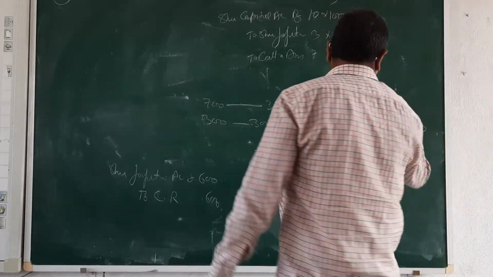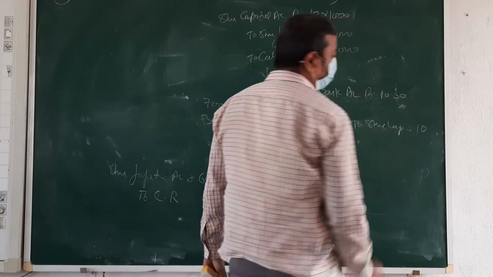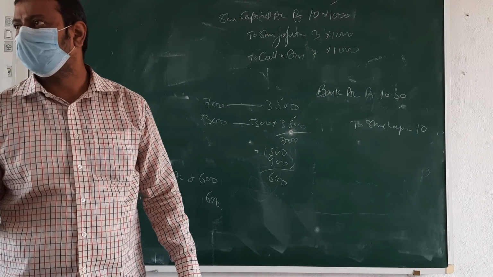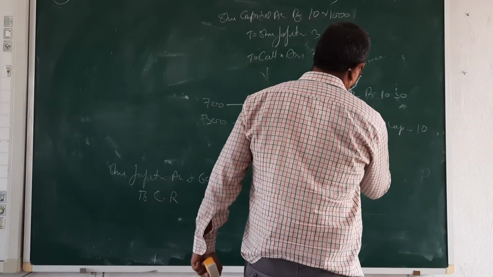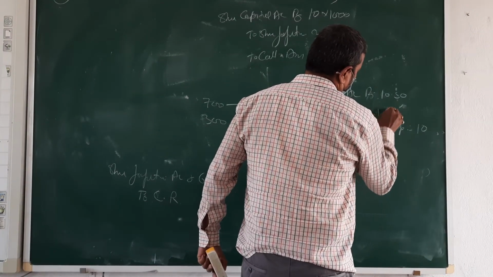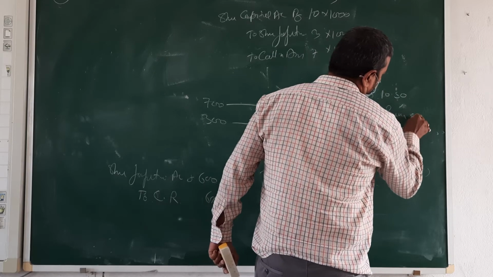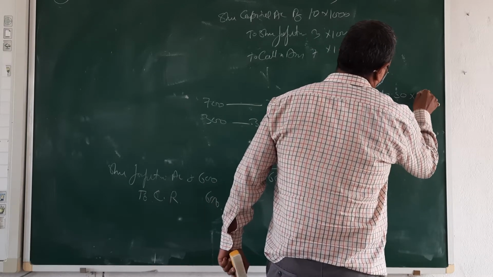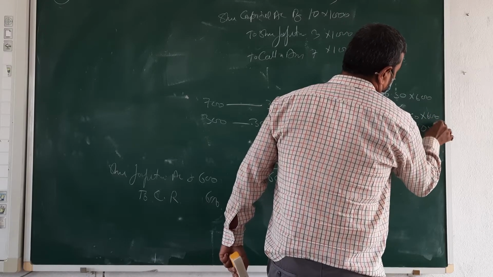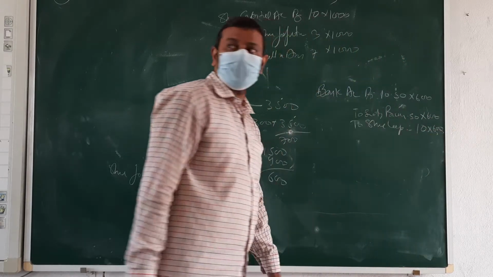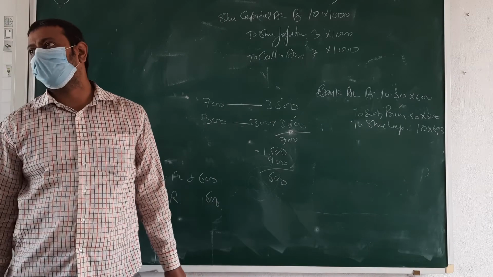But we are going to issue at 10.5. The 50 paise is what? Securities premium, 50 paise into the number of shares. The number of shares is 600. We are saying issue 600.